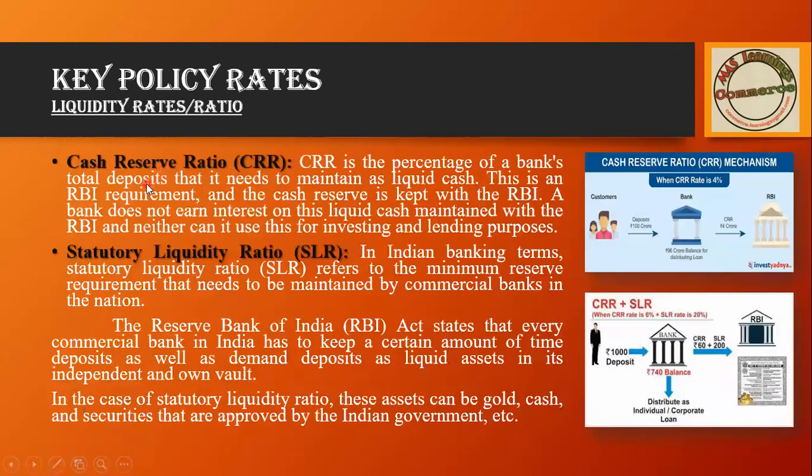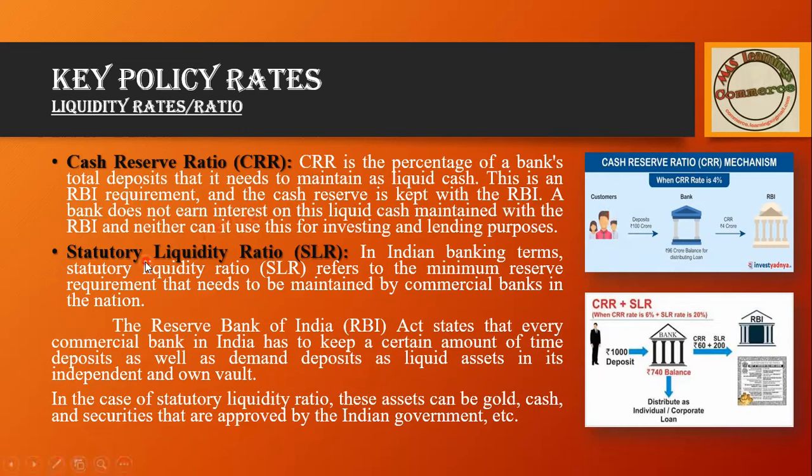Then the key points. CRR is the percentage of a bank's total deposit that has to be kept with RBI. If you look at this example, you will understand. If a customer deposits 100, the bank keeps 96 and has to deposit 4 rupees to RBI if the CRR rate is 4%. Nowadays it is 4.5. That is, if I deposit 100 rupees, 4.5 rupees they have to deposit to RBI. On that the bank won't get any interest, but they have to maintain it for safety purposes.